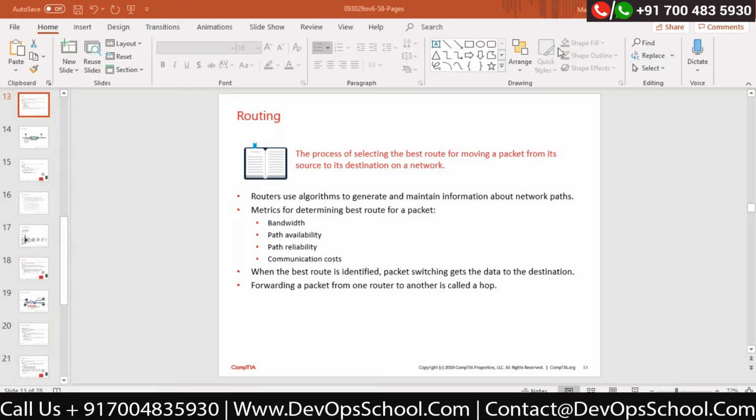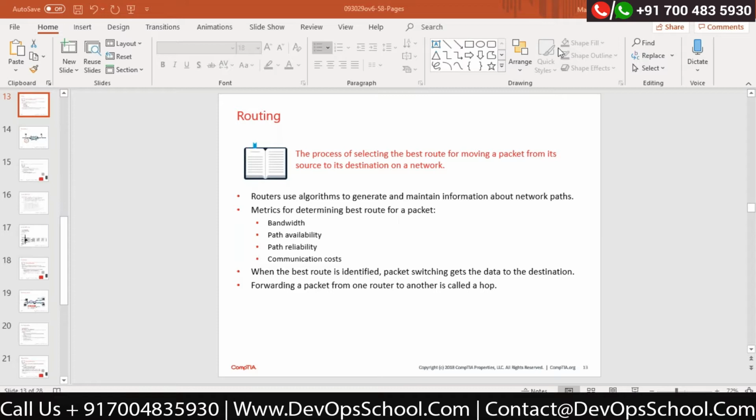Okay, so we are talking about the concept called routing. Routing is a process which is running on a device called a router. I told you, a router can do two functions. It is a network layer device which is running on layer 3. The first very important function which a router can do is to connect two different networks together and make sure that communication is possible. The second very important function is to find out the best route to move the packet from source to the destination. Correct?